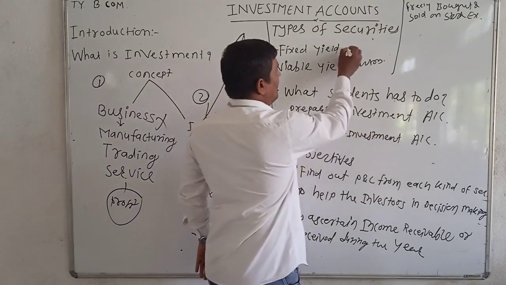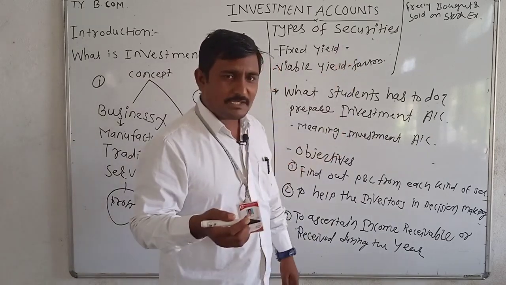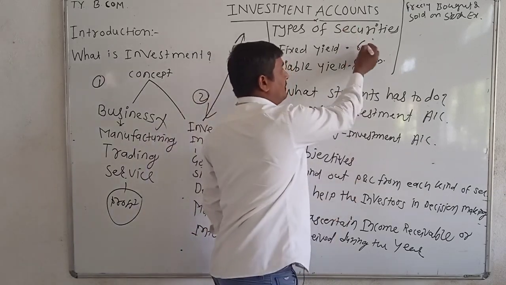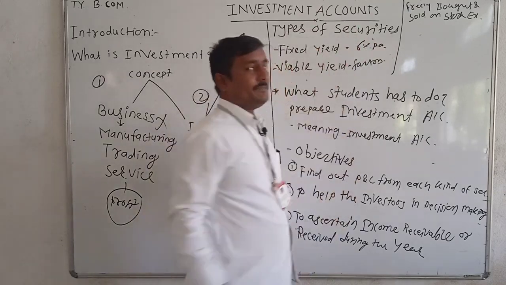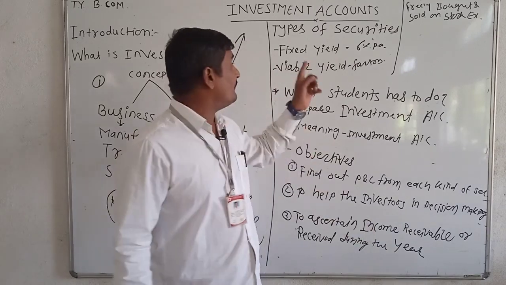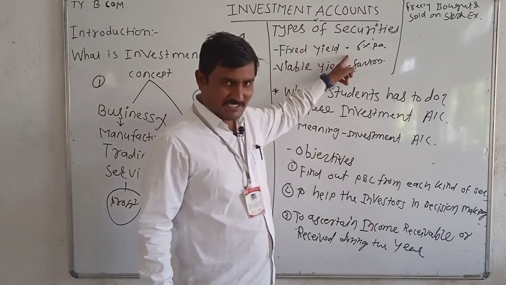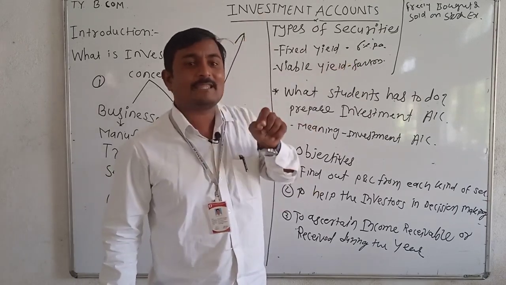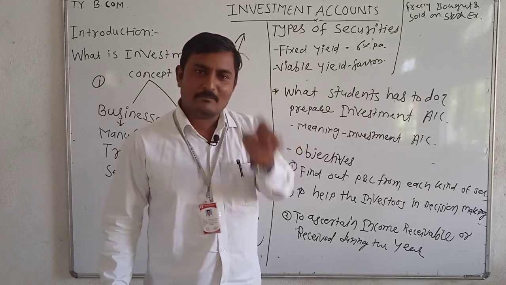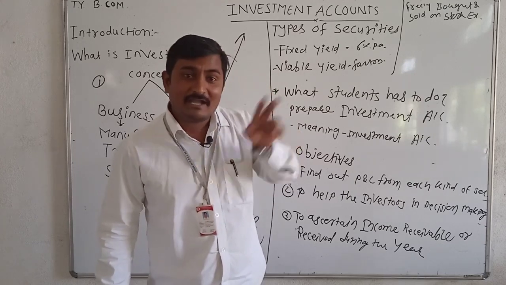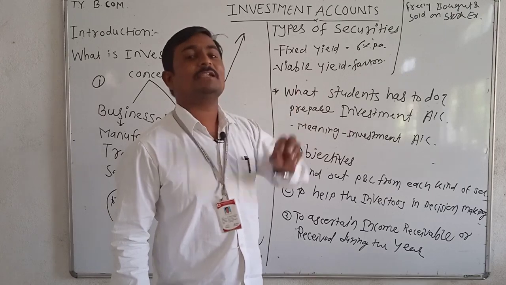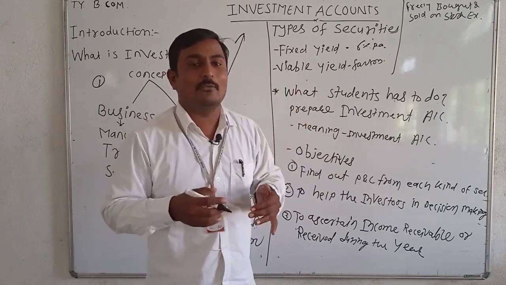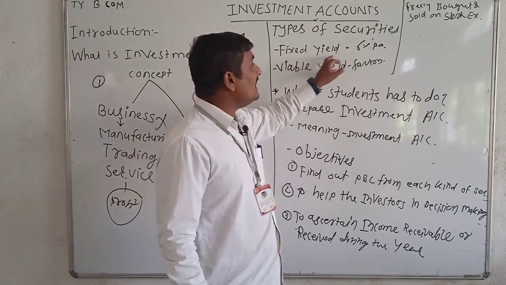For example, debentures having a fixed rate of interest of 6% per annum are fixed yield securities. Preference shares, 8% preference shares. What is 8% preference shares? 8% means the rate of dividend on these shares, or 6% debentures means the rate of interest that investors will receive. Okay, fixed yield securities.